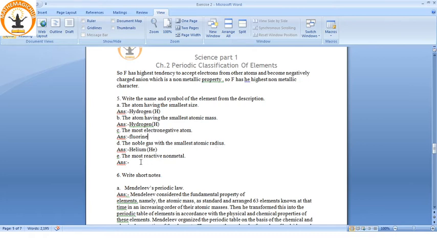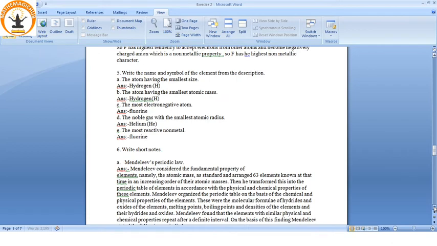So helium. The most reactive non-metal, again it is fluorine. See, fluorine is reactive because it can very easily accept an electron, so highly reactive, and it's a non-metal. Since it accepts the electron, non-metals are the acceptors and metals are the donors, so fluorine is the answer.